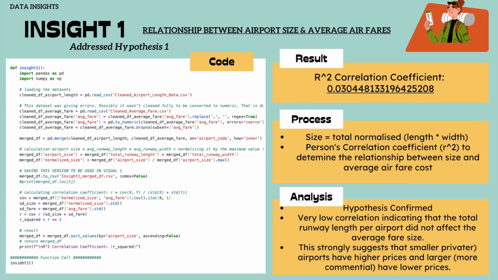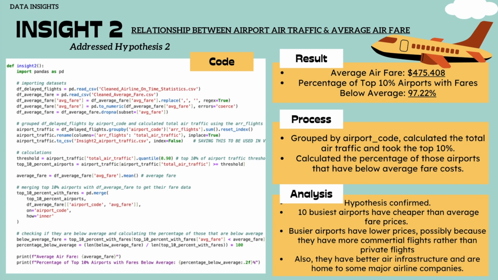This brings us on to our next insight, which will explore whether how busy an airport is, its air traffic, affects its average airfares. Hence, I calculated the percentage of high traffic airports in the top 10% that have fares below the average airfare cost. The result I got was that nearly all of the airports, a whopping 97.22% out of the 10 busiest airports in the United States, had cheaper than average fare costs. This aligns with my second hypothesis, that busier airports have lower prices.